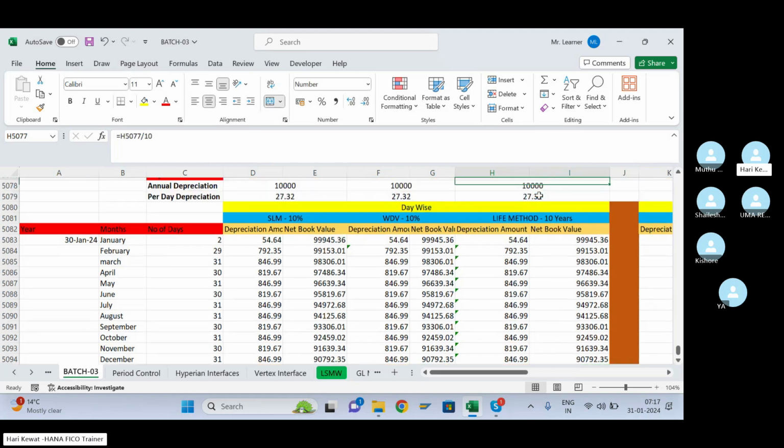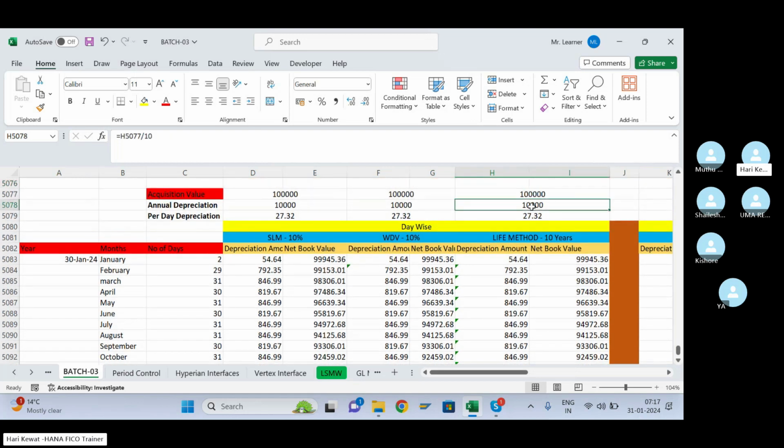Similarly, go for the life method. Life method means again annual depreciation, acquisition value divided by the number of years. So it becomes 10,000 annual depreciation, and again per day depreciation, if you want to calculate, is annual depreciation divided by the number of days available in the fiscal year. So this much is coming, same here. Per day depreciation is multiplied by the number of days you used the asset in the particular month. The same concept is used for net book value calculation also.